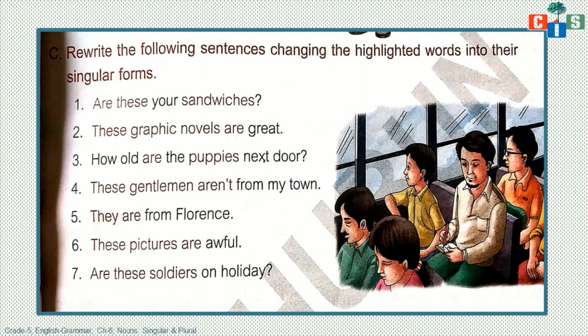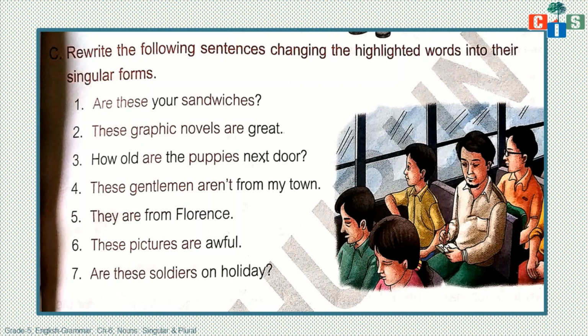Yes, here what you have to do: rewrite the following sentences changing the highlighted words into their singular form. Opposite here. Here plural forms are given and we have to change those plural forms into singular ones. First one, see: Are these your sandwiches? Here the highlighted words are these and sandwiches.